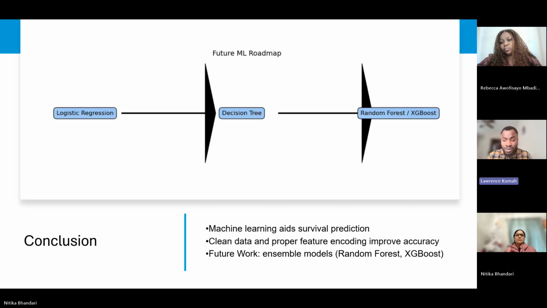Next, in conclusion, our project demonstrated that machine learning can play a valuable role in predicting breast cancer survival outcomes. With clean data, proper encoding, and careful model selection, we were able to generate both classification and regression predictions that align well with known clinical factors. The model showed promising performance and provided clear insight into which factors most significantly affect patient survival.